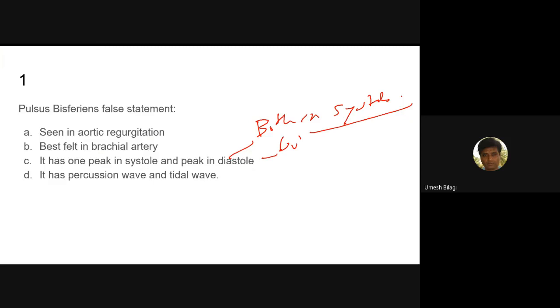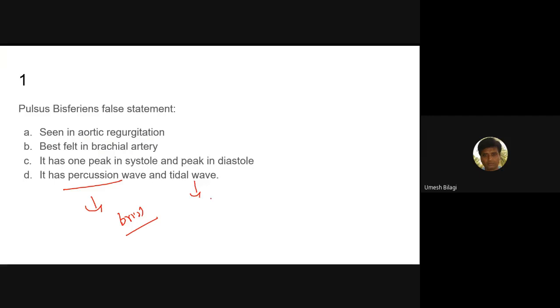Both are in systole. So what are the names of those two waves which come in pulsus bisferiens, and which of them is big and which is small? They are called the percussion wave and the tidal wave. The percussion wave is the first wave, which is very brisk, and the tidal wave is the second wave, delayed. What are the conditions in which you get this pulse?